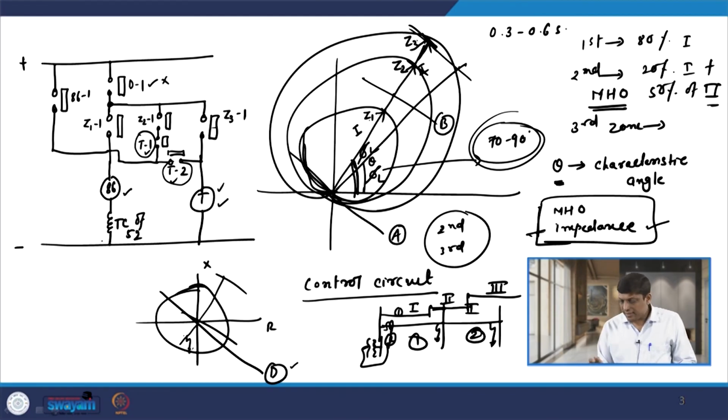And in the other case, if the fault is in the third zone, then after some time delay, this contact T2 will close, and hence tripping is again given like this, and the trip coil of the circuit breaker is energized and the circuit breaker becomes open. So, this is how the timer circuit of the 3 different zones of a distance relay works. This is known as the control circuit of distance relay.